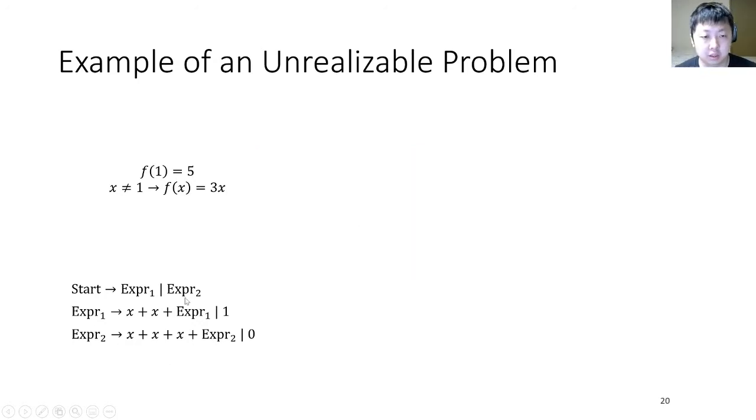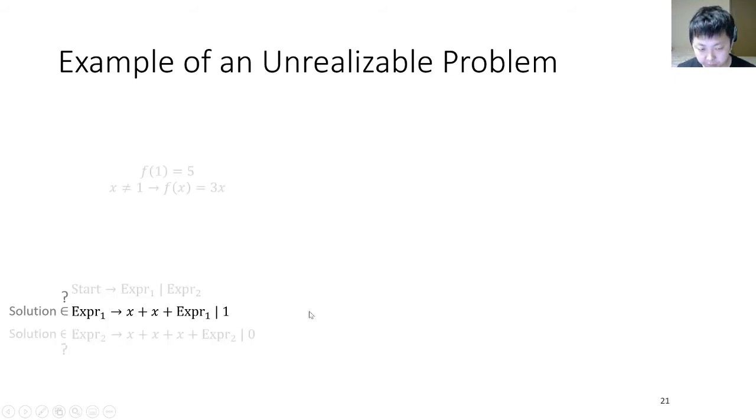If we look at this grammar, a solution which can be produced from this grammar, the non-terminal Start, is either in the language of EXPR1 or in the language of EXPR2. Let's first look at EXPR1.